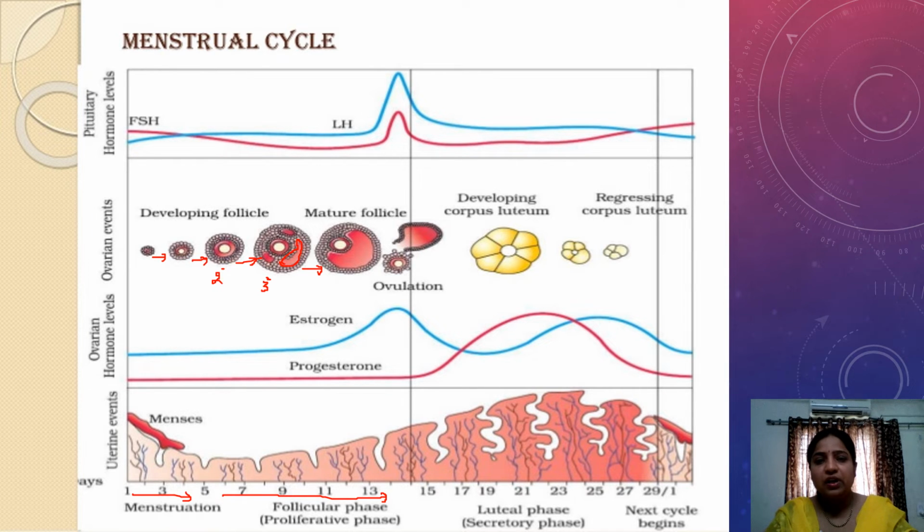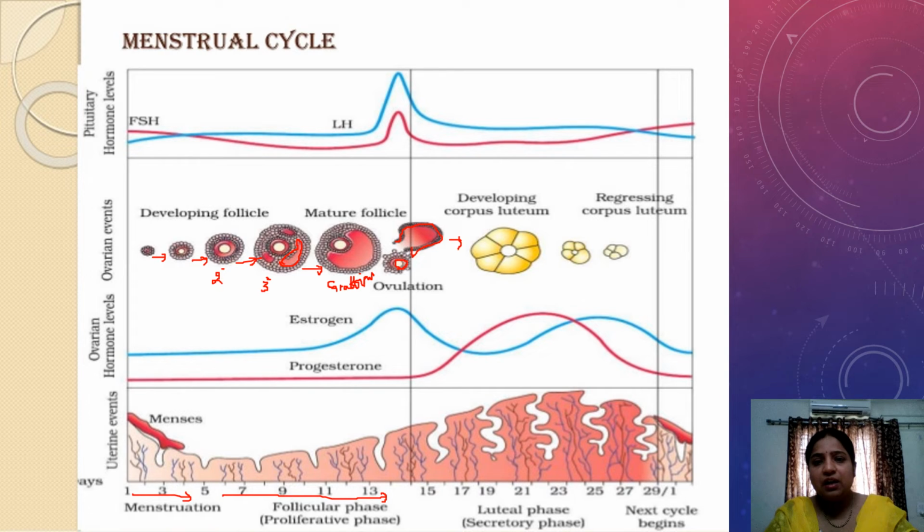This tertiary follicle again matures into the Graafian follicle, and from this Graafian follicle, on the 14th day, there is ovulation. Ovulation is the release of the ovum from the follicle. So here you can see the ovum being released out from the follicle. The follicle that remains in the ovary is called the corpus luteum.